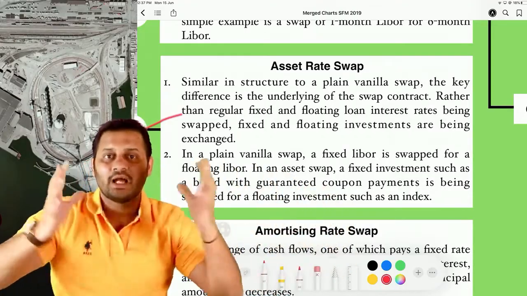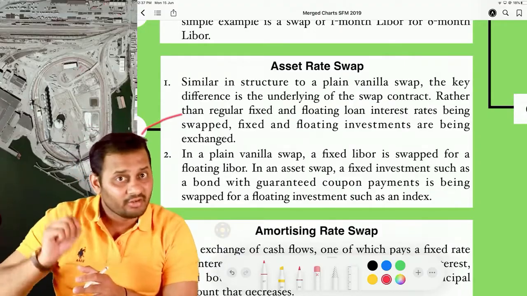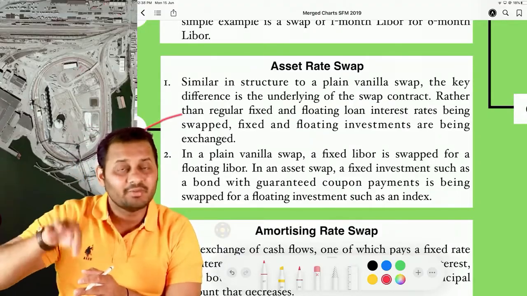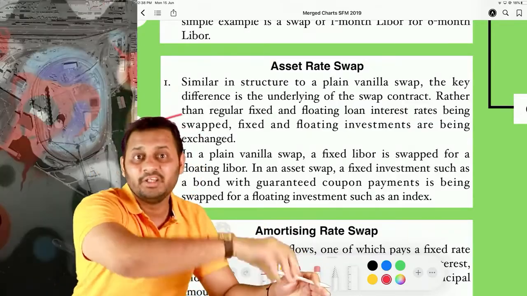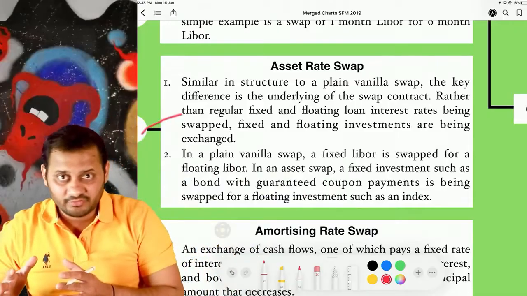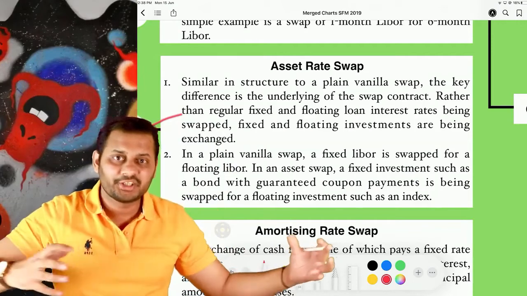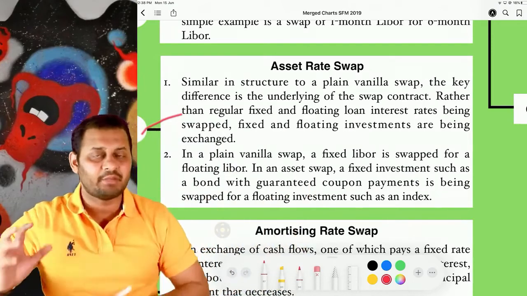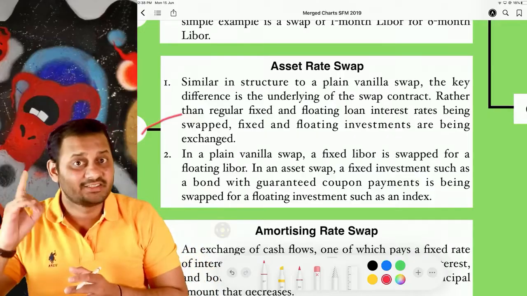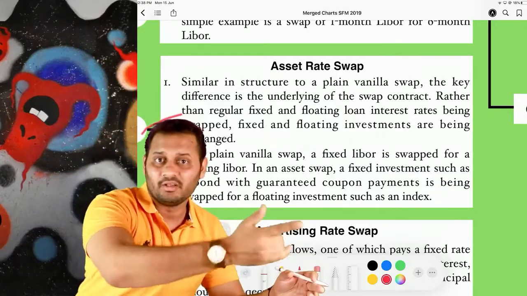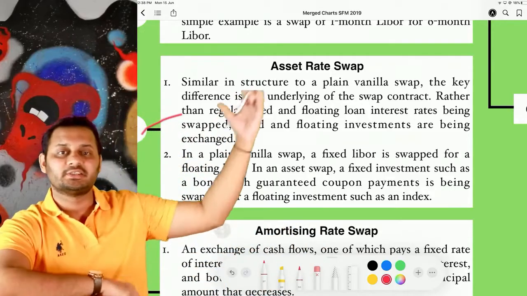So let's say for example, I have purchased bonds, or I have fixed deposits on which I am earning a fixed rate, and some other party has an investment in equity shares, 10 lakh rupees of fixed deposit, 10 lakh rupees of the equity market. And we both are exchanging. He is giving me his equity shares, I am giving my FDs to him. So you can see FDs are fixed rate. This is floating. It keeps on changing. And when we are exchanging the asset, this is called an asset rate swap.